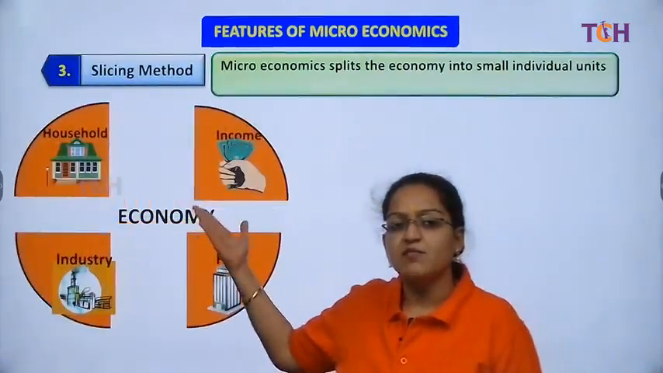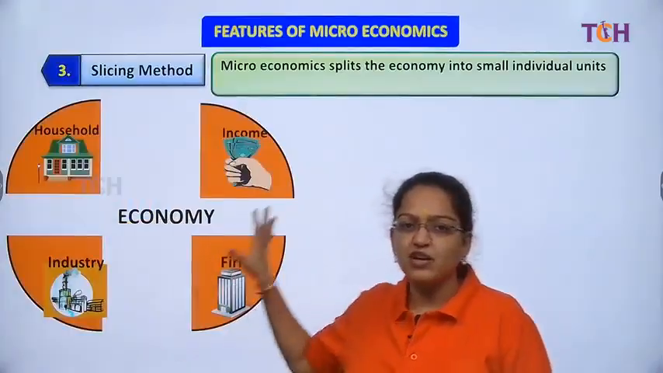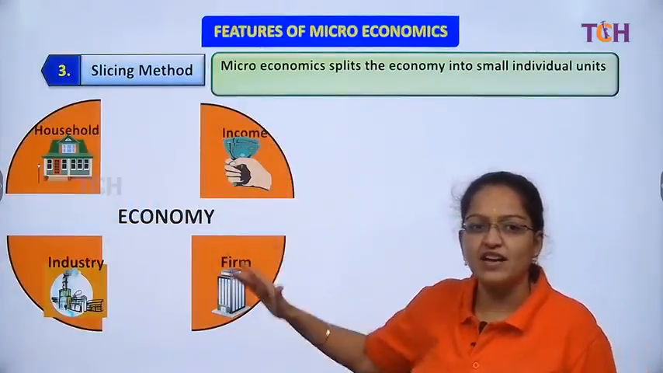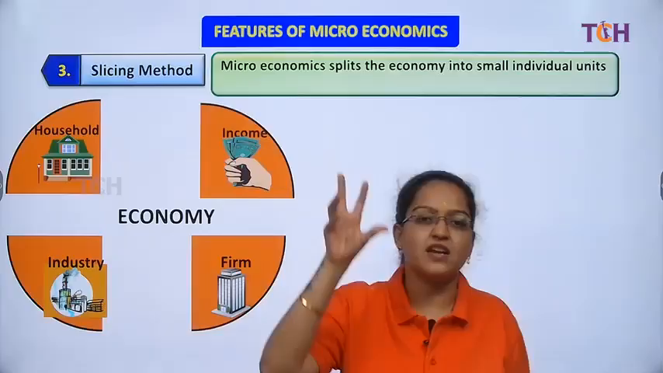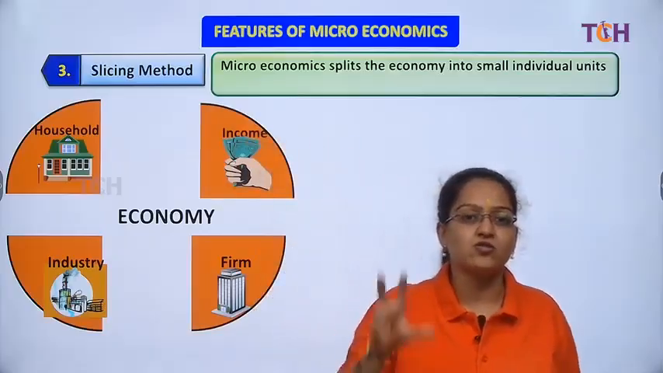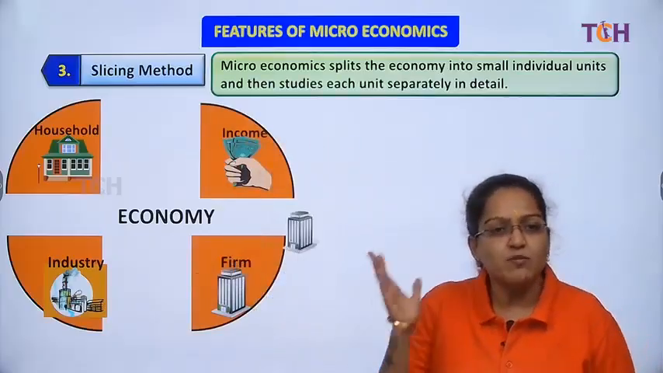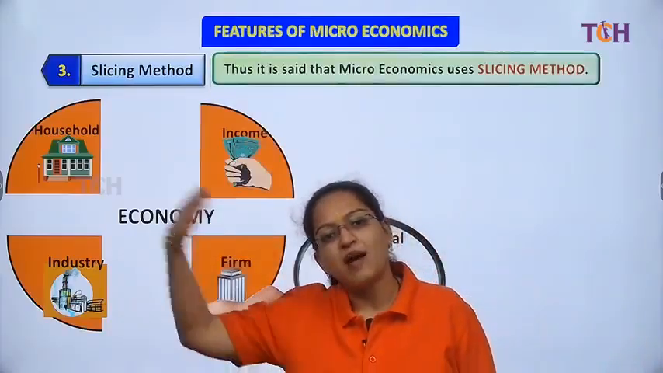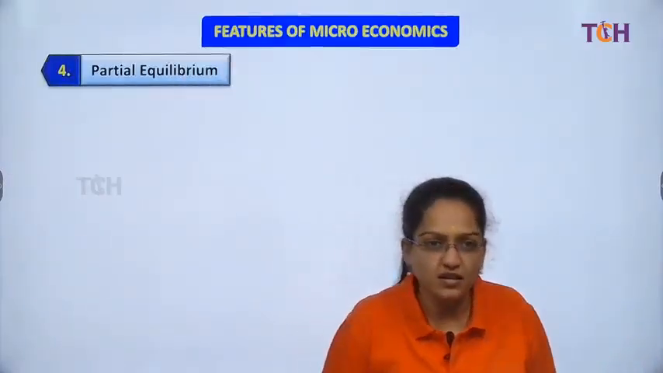Then in microeconomics we are using the slicing method because we are not studying the whole economy. We are dividing, segregating into parts, and studying in detail a microscopic study of one unit. So in micro it's a slicing method, and in macro it's a lumping method.